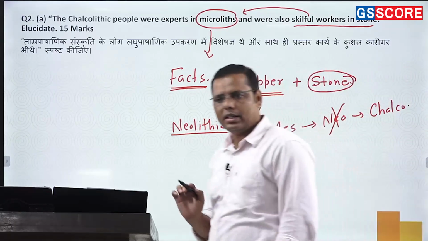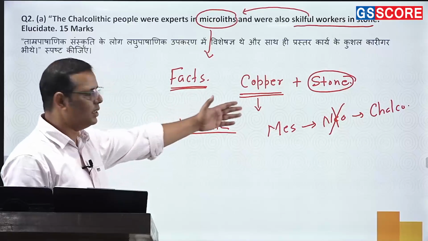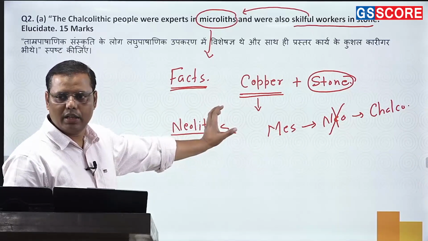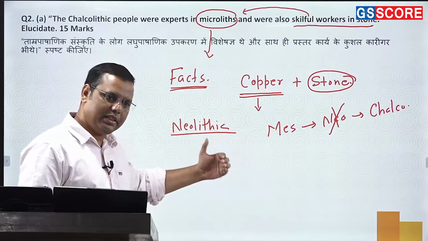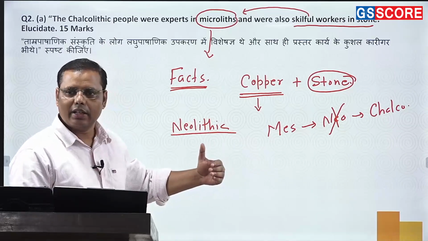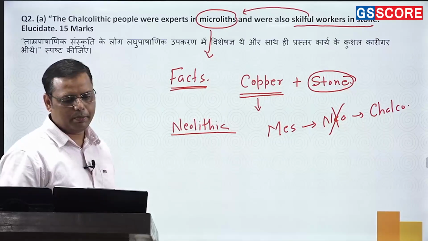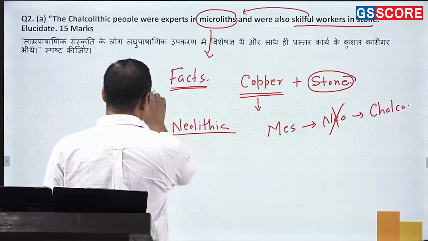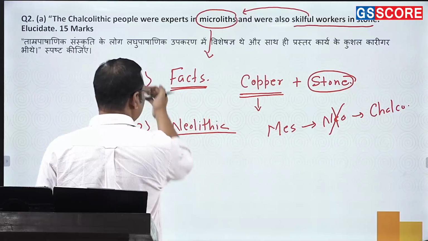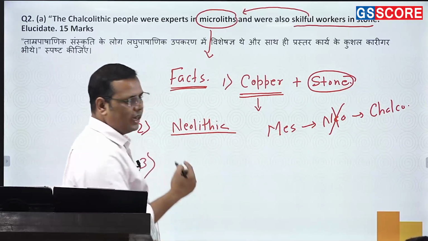I hope now you got the continuity. The reason they continued with the microliths was their compulsion, because the next stage did not come precisely in this particular part, and that's how they carried forward the same culture which was used by the Mesolithic people. Fine, this is the second thing. Now, coming to the third part. These are the core ideas I have been discussing: this is the first core idea, this is the second core idea, and now the third core idea of this question.